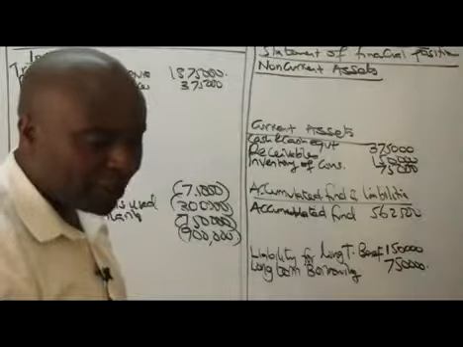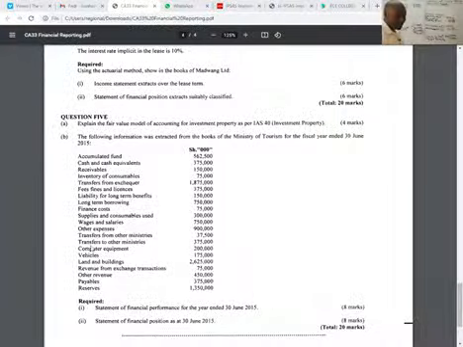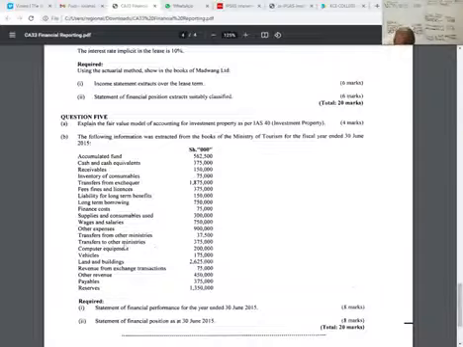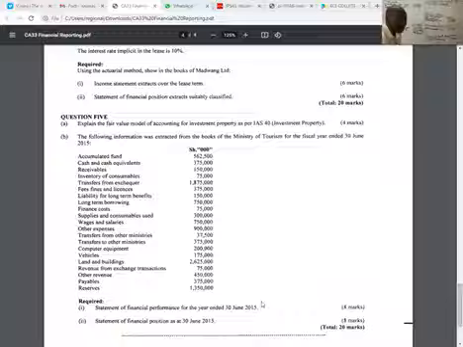After that, ladies and gentlemen, what else do we have? After that, we have transfers from other ministries. We received it, so it's an income.